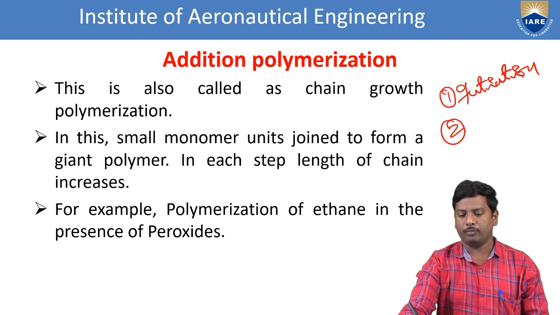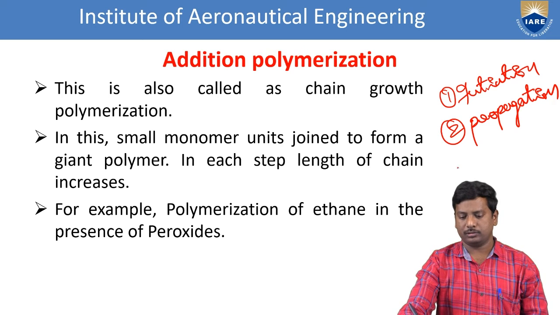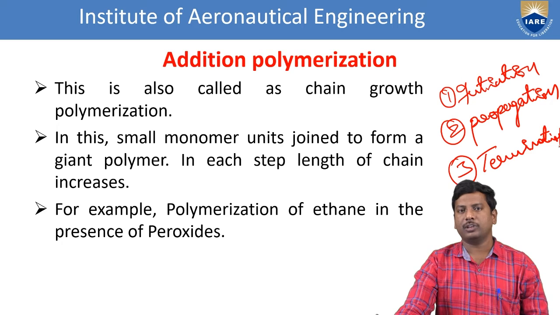And the second one, propagation. The propagation step involves increasing the chain length. And the third one, termination. In the termination step, the unwanted products can be eliminated.